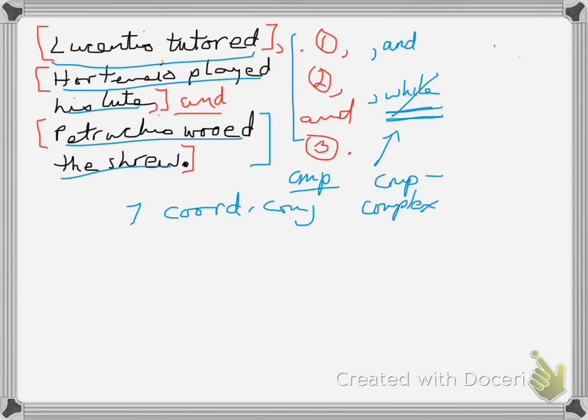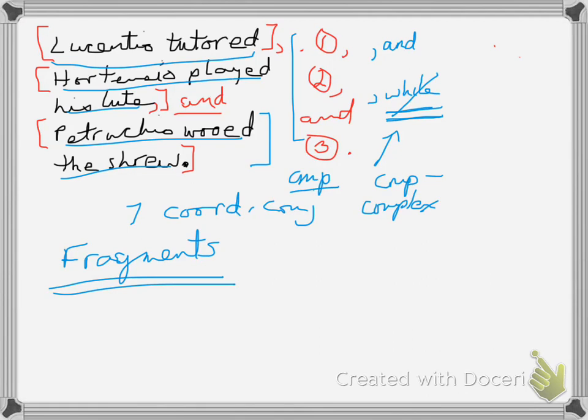Okay. Now, let's talk a moment about fragments and run-on sentences. A fragment is a part of a sentence that has been disjoined or cut away from the main clause. In other words, how did I cut it away? By putting a period and letting it stand by itself. It may be a dependent clause, or it could be any other kind of phrase that cannot stand by itself.